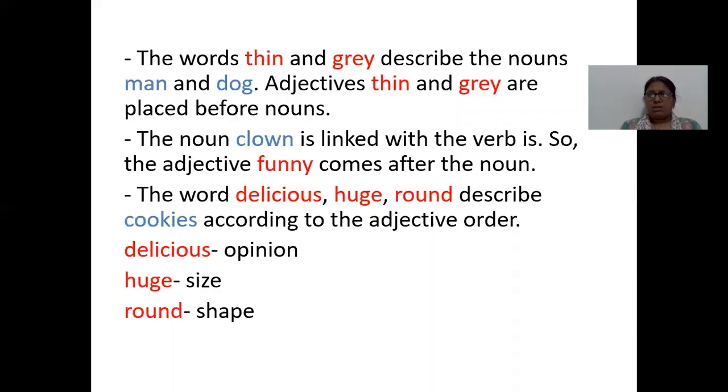If I say, I love huge, round, delicious cookies, my sentence is not correct. It is an incorrect sentence because I have not put the adjectives in the correct order. But when I say, I love delicious, huge, round cookies, my sentence is correct because according to the adjective order, first comes opinion, so that is delicious. Second comes size, that is huge. Third comes shape, that is round.